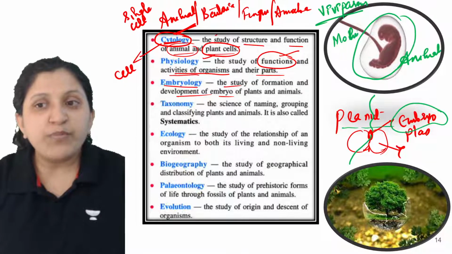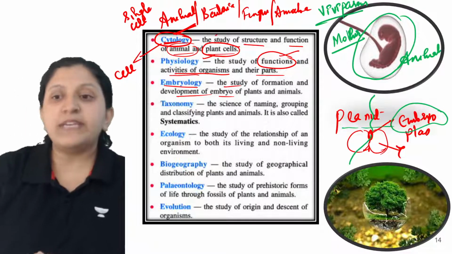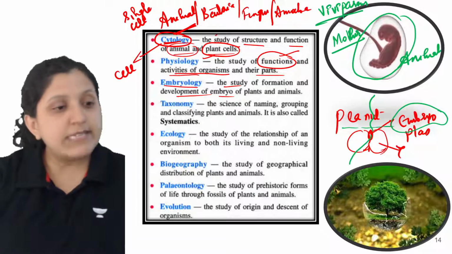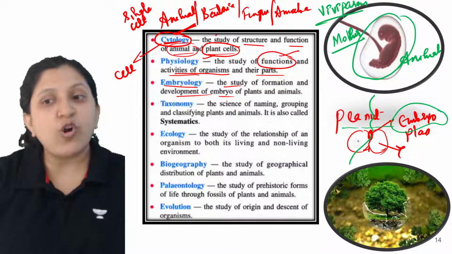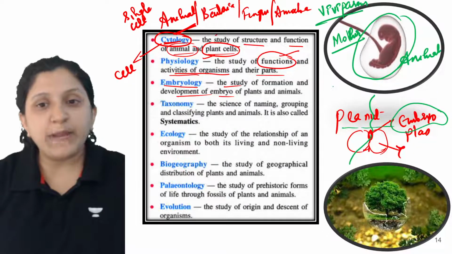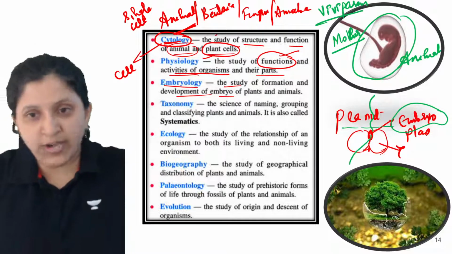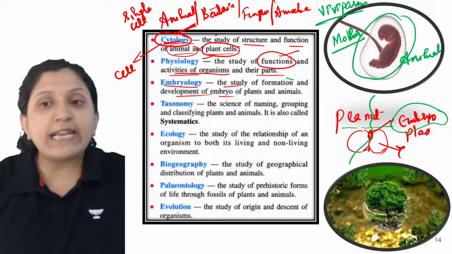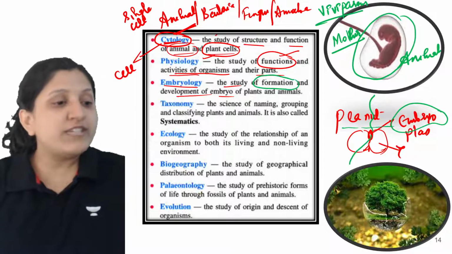Here you can see that the seed is there, and the cotyledon is providing the nourishment, so it is going to vary with respect to different organisms. How exactly formation? So first month.